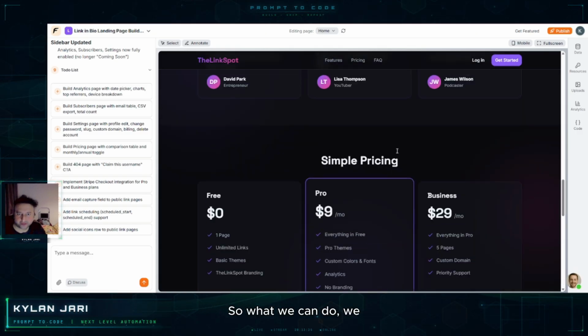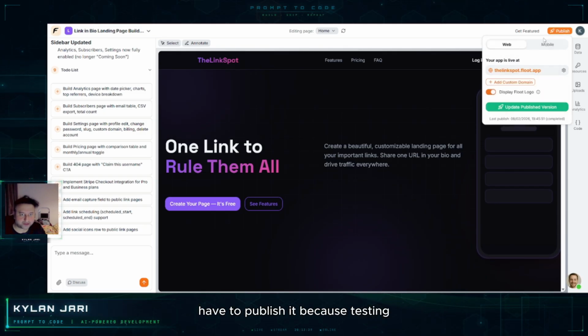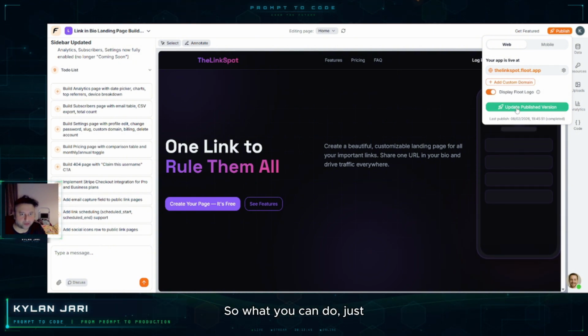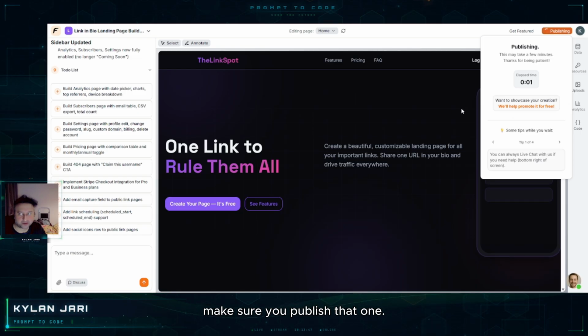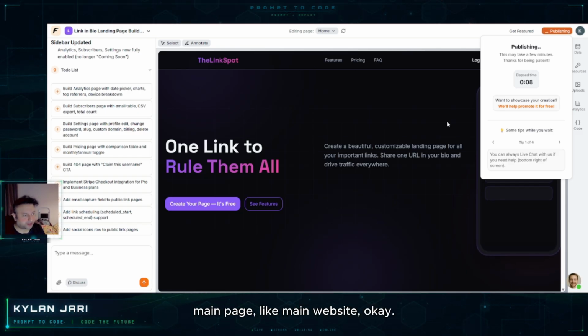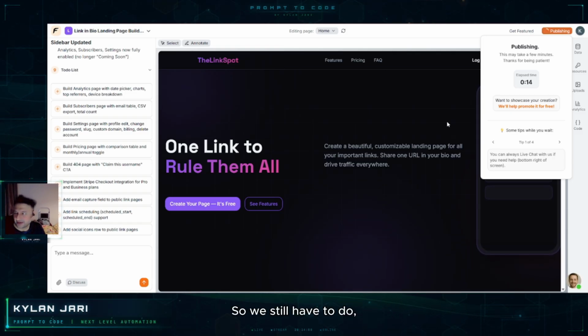Now, of course, we have to publish it, because testing it here is not going to work out well. So just make sure you publish that one, and once it's done, we can go back to the main website and test it out there. But of course, we still have to build the remaining part. It's a big app, basically.